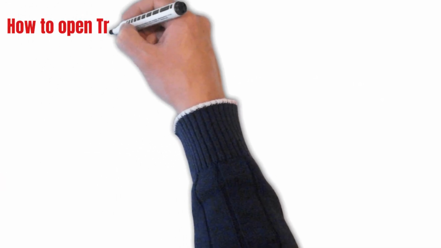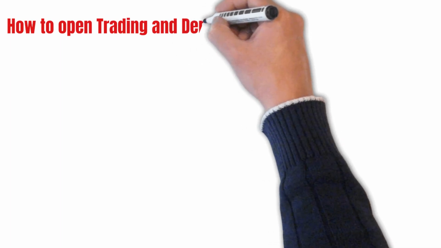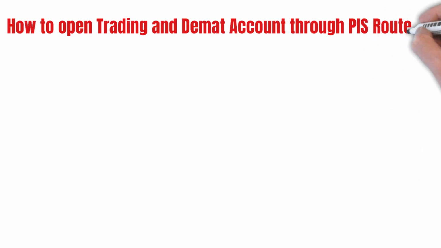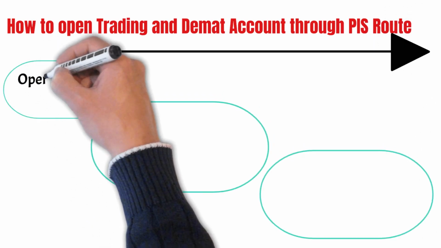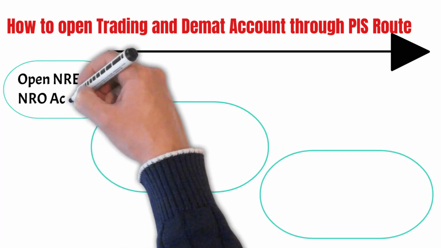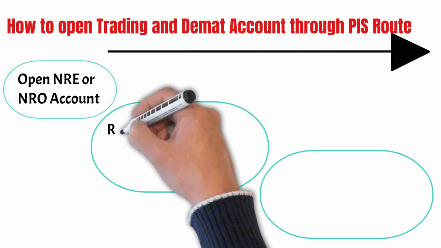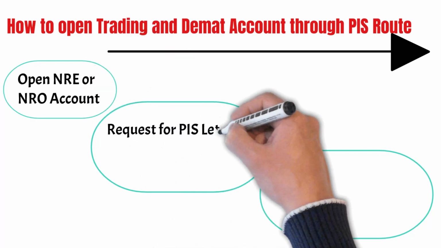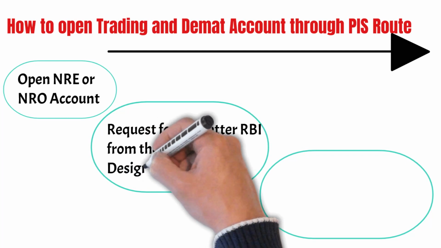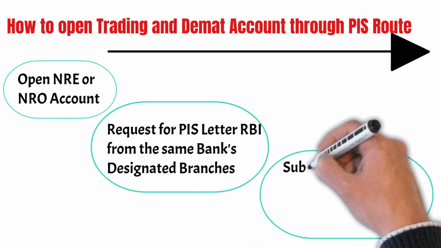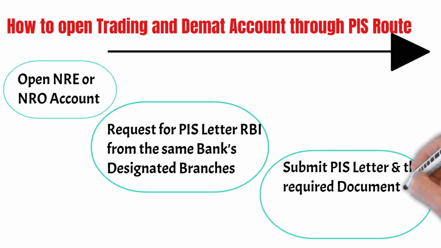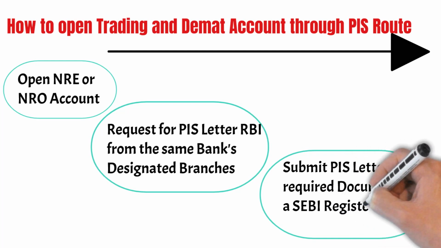Mainly there are three steps to follow to open a PIS trading and Demat account. First, we should have an NRE or NRO account. If you do not have an NRE or NRO account, you can open one. Then the next step is to request a PIS permission letter from the same bank where you opened the NRE or NRO account. It may take 6 to 7 days. Then the bank opens a PIS account in your name. After obtaining the PIS permission letter from the bank, we can submit it along with all the required documents to a SEBI registered broker.